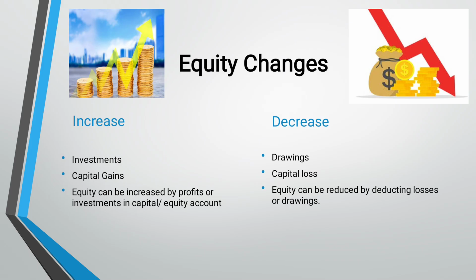Equity can be increased by profits or investment, called an equity account. Then, the decrease: a decrease in equity happens because of drawings, like when the owner withdraws an amount from the business for his personal use, maybe. So the investment proportion will be declined, and there can be a capital loss in the business.